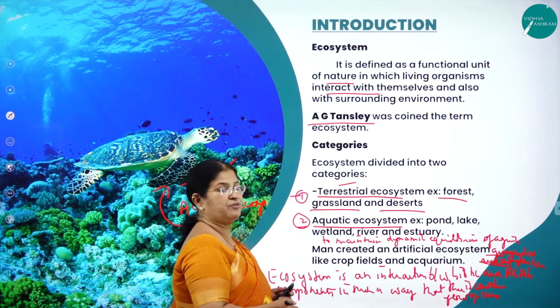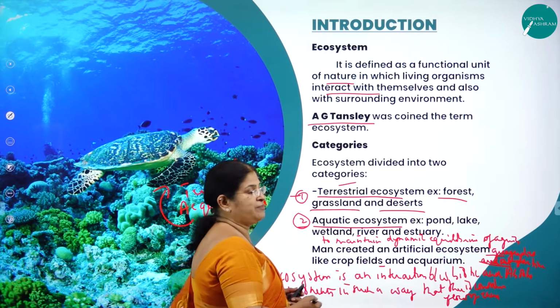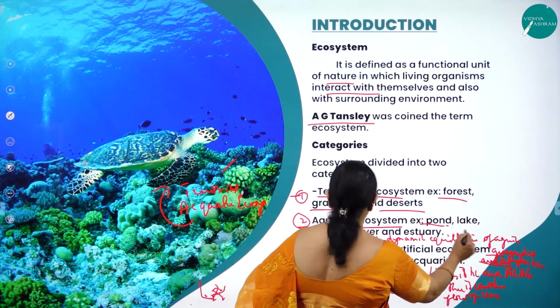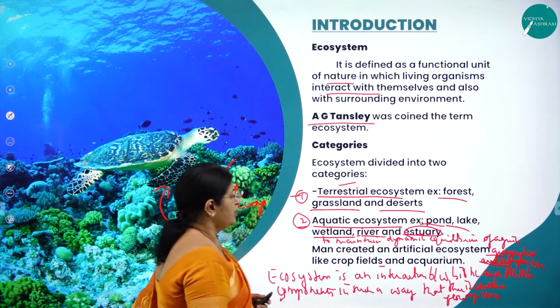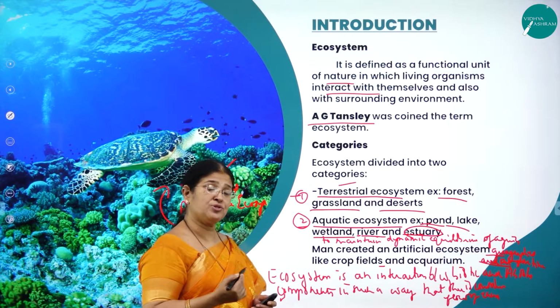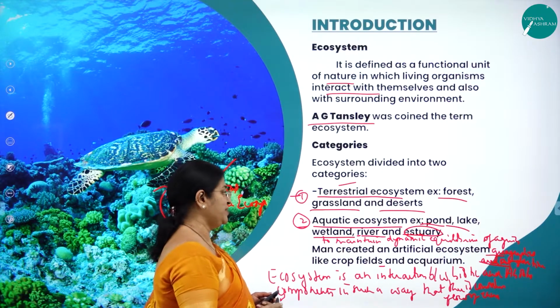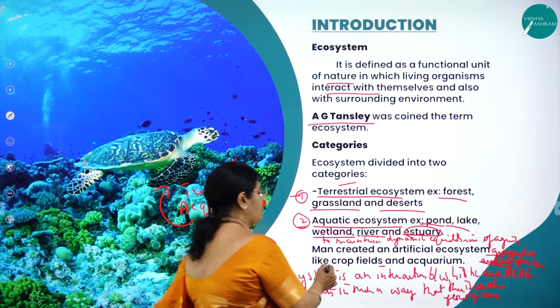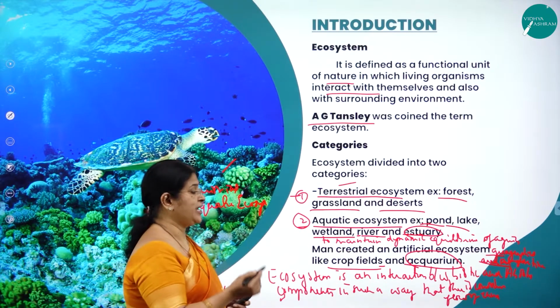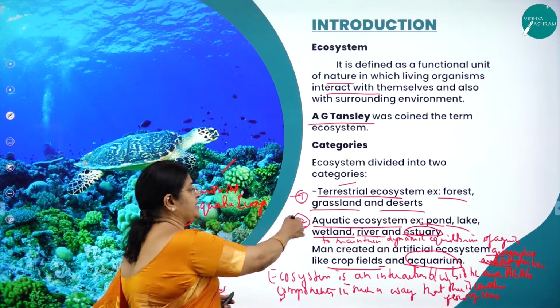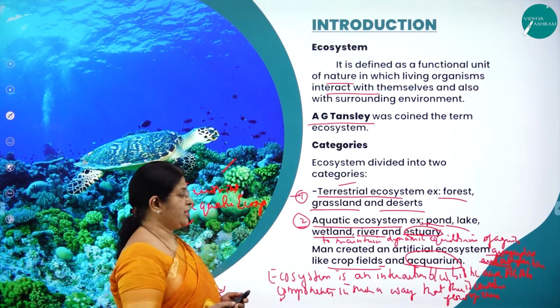Here you can see in this beautiful picture, aquatic ecosystem may be like a pond, lake, wetland, river and estuary also. As we know that man has also created artificial ecosystem like crop fields and aquarium. So all these are the examples for artificial ecosystem. So these are the examples for natural ecosystem.